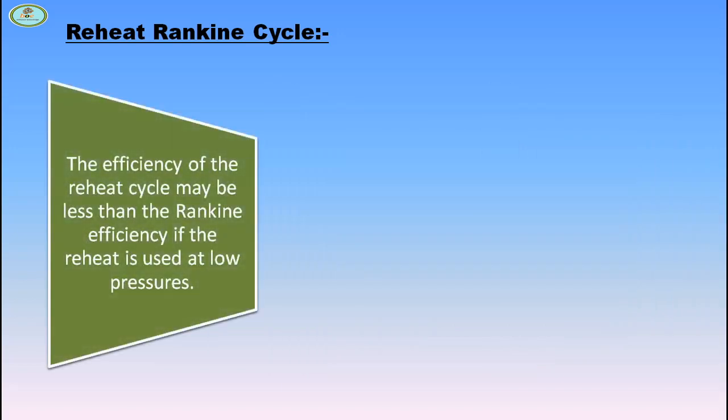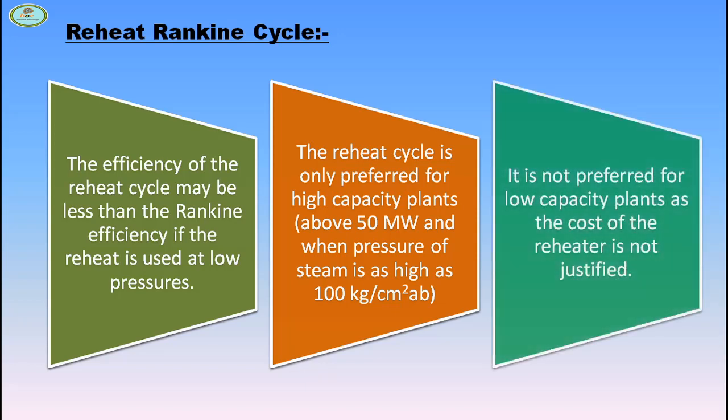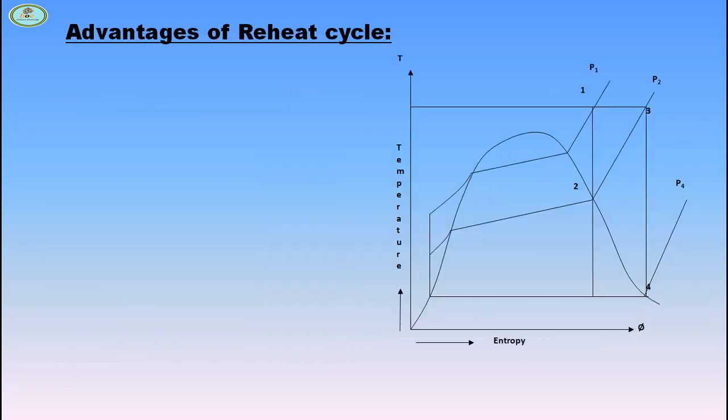The efficiency of the reheat cycle may be less than the Rankine efficiency if the reheat is used at low pressure. The reheat cycle is only preferred for high capacity plant above 50 MW and when pressure of steam is as high as 100 kg per centimeter square. It is not preferred for low capacity plants as the cost of the reheater is not justified.